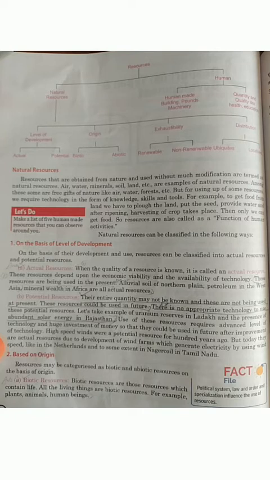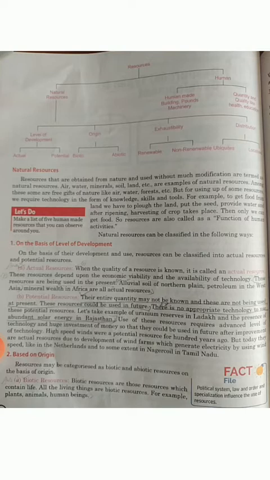Next, based on origin. Resources may be categorized as biotic and abiotic resources on the basis of origin. Origin means the starting or generation of the resources. Clear? First, biotic. Biotic resources are those resources which contain life. All living things are biotic resources, for example animals, plants, human beings, etc. Abiotic resources are those resources which are non-living things, which have no life. For example, water, solar energy, rocks, minerals, etc.